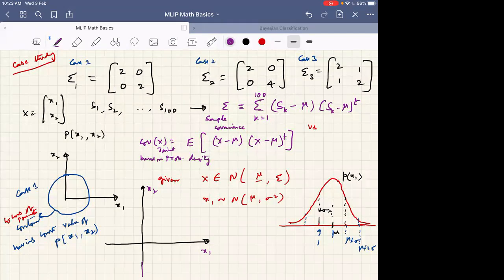In this contour plot, there is an ellipse, sir. An ellipse, but it will be bulging towards the x2 direction. Okay, so it's a bell only, but it's not a symmetric bell. It will be bulging in the x2 direction. So how will it look like? It will look like an ellipse. Very good. It looks like an ellipse.